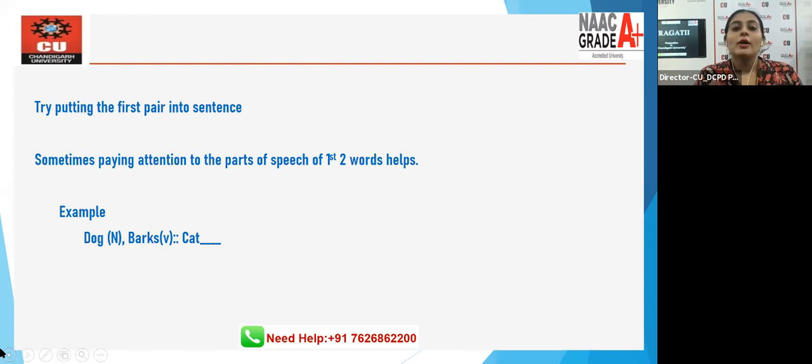So, again, I'm going to repeat. Linkage of the first two words. Second thing, eliminate the words or the pairs which do not link with the question. Third thing, take into consideration the first pair and try making it into a sentence, right? After this, we'll be going ahead with certain questions.